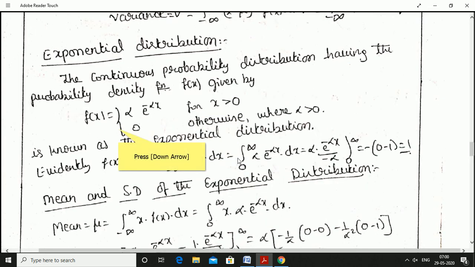Everything we know about random variable, what is probability function, what is its mean and variance. Now we'll discuss the probability distribution. The first distribution is the exponential distribution.